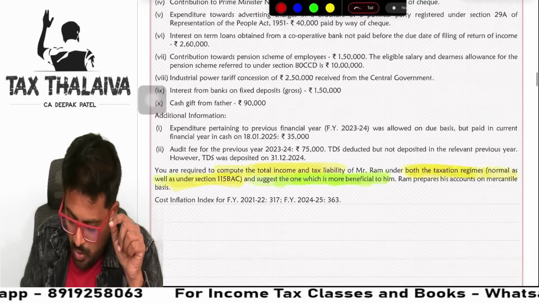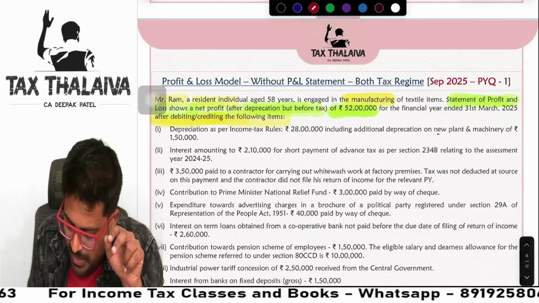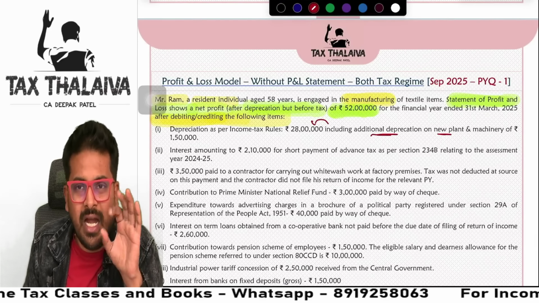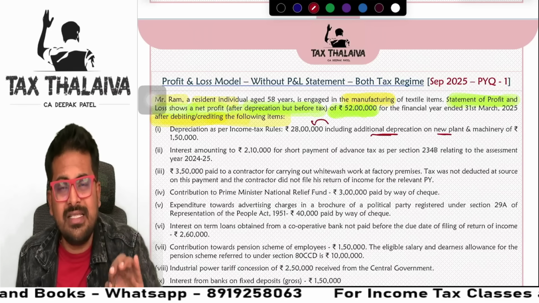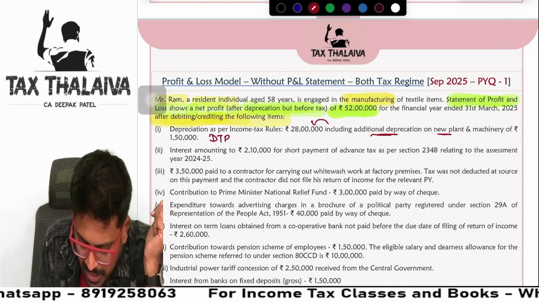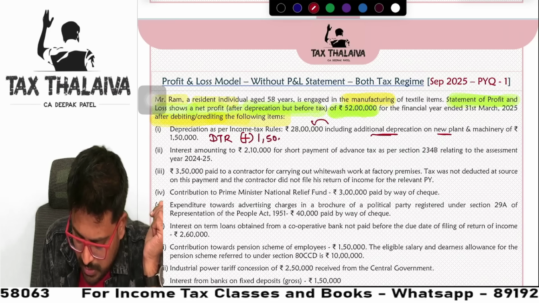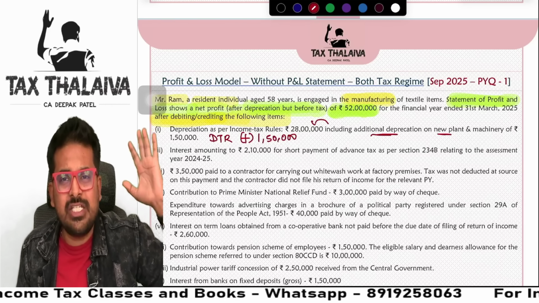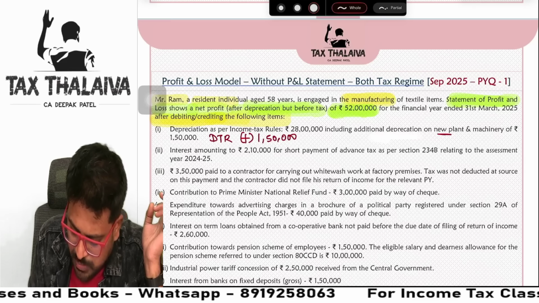How it helps, now I know that I have to compute under both the tax regimes, but what is this first information saying? There is additional depreciation included in this 28 lakhs, guys. And additional depreciation under the default tax regime I cannot consider. I have to consider it only under the optional tax regime. So what I have to do, I will write it here: default tax regime, add back 1,50,000. Enough. Optional tax regime, no need to give any adjustment. This is enough. Are you getting it? So that's how it helps, guys.